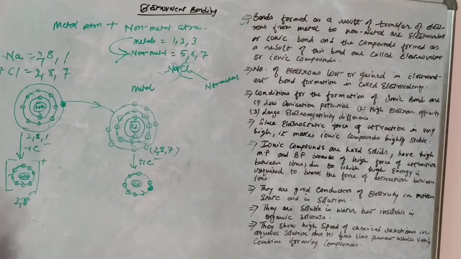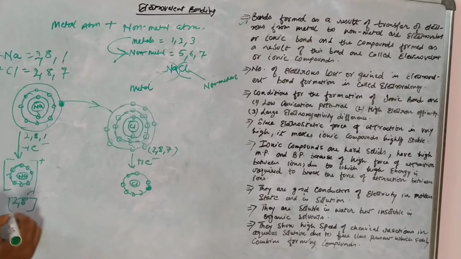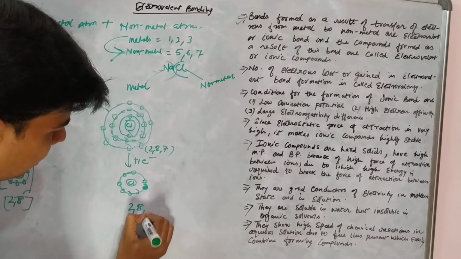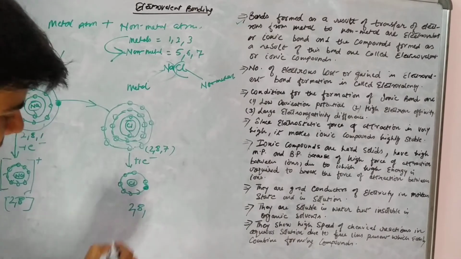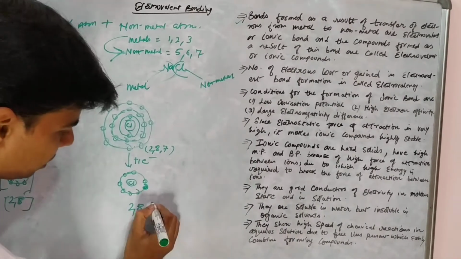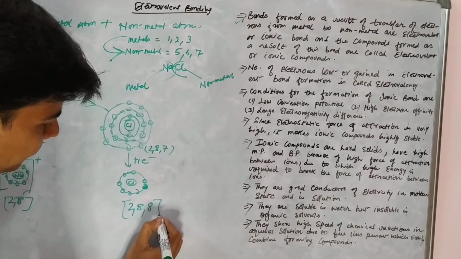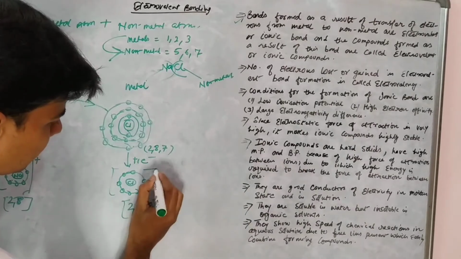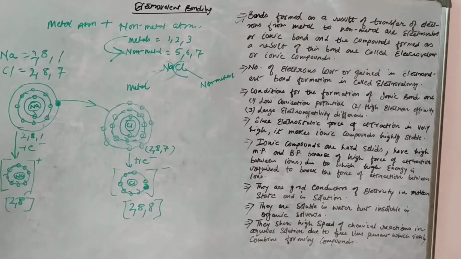So now the electronic configuration of sodium ion has become 2 8, right, and the electronic configuration of chlorine has become, since it has gained an electron and now has 8 electrons in the outermost shell, 2 8 8, right. And this will acquire a negative charge, right.